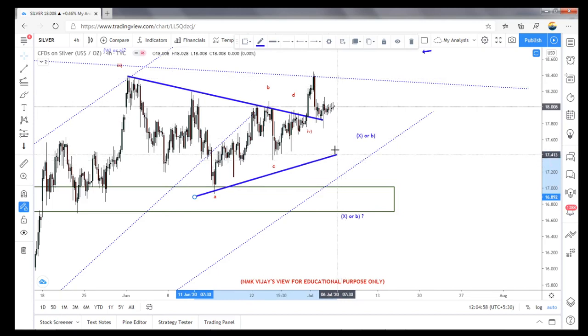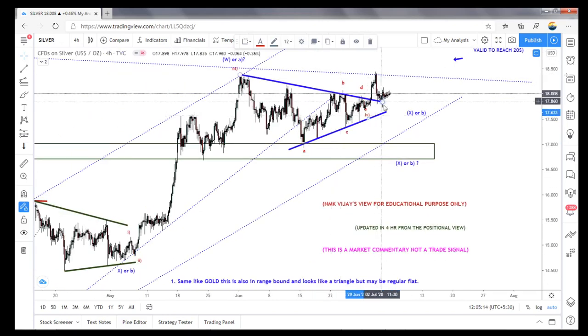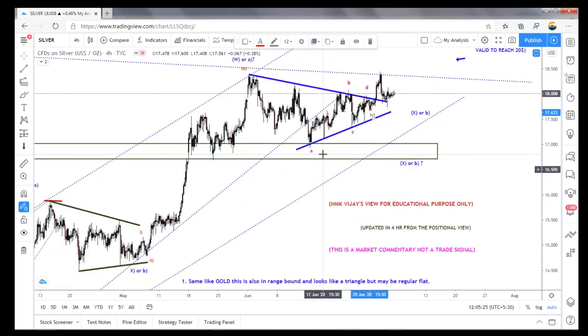I'm not trading anything. So it could be that A, B, C, D, E is over here, and there is a possibility that E ended here, meaning 1, 2, 3, 4, 5. After that it's a very strong rejection here, because here also wave 1 is a very small 1, 2, 3, 4, 5, and 1, 2, 3, 4, 5. There is a chance for that also.